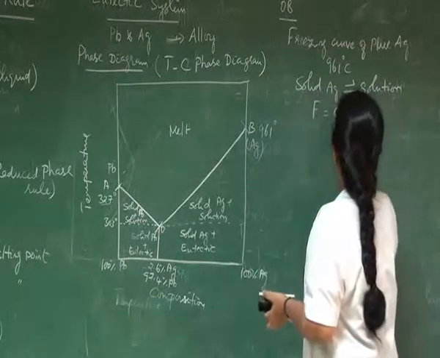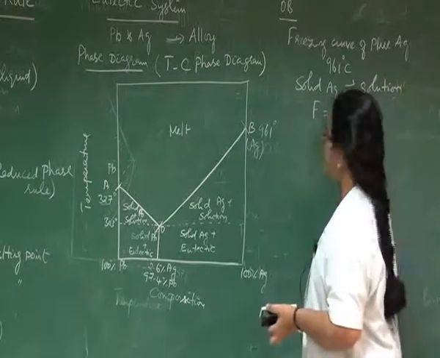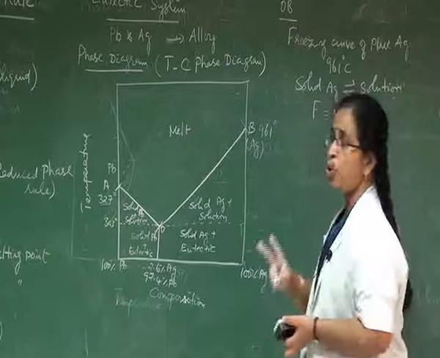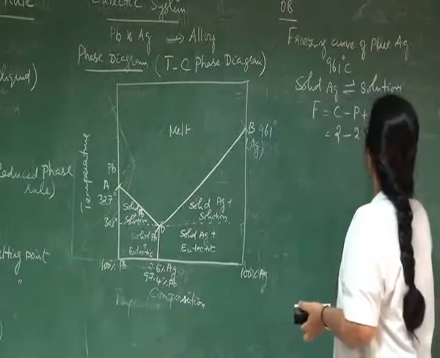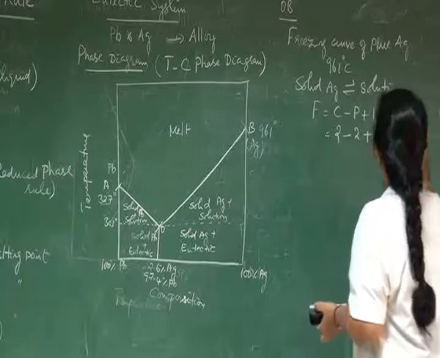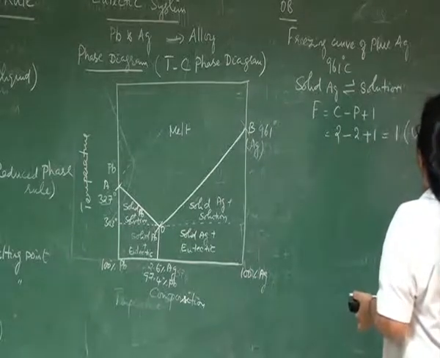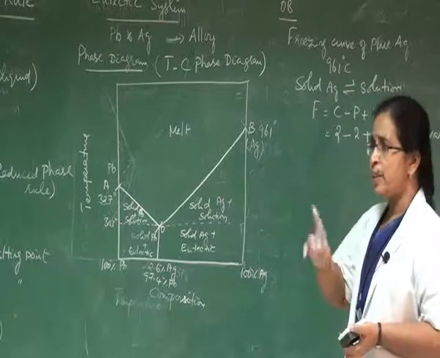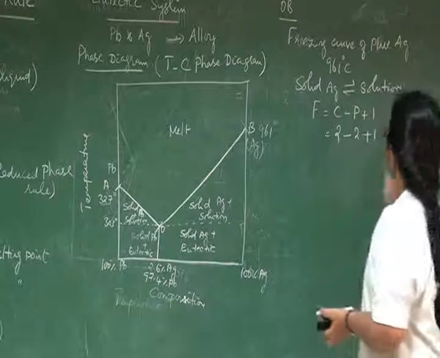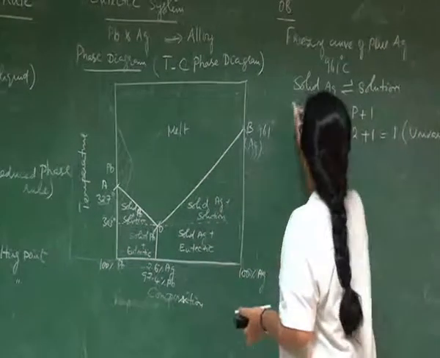By applying the reduced phase rule to this boundary line, the value of C is 2, because it is a two-component system. The number of phases in equilibrium is 2. Therefore, here also the system becomes univariant. So whenever there is a boundary line separating two phases, or explaining the equilibrium between any two phases, the system always becomes a univariant system.